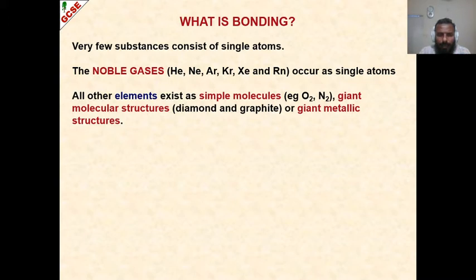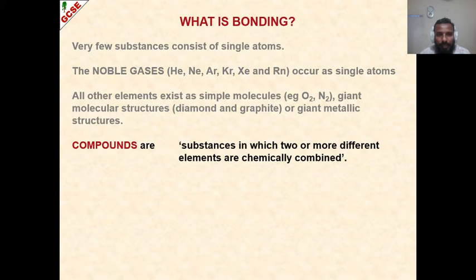Now, chemicals around us are present in different states as well as in different forms. They are either in the form of pure elements, the simplest, purest form, or in the form of compounds. They can be small compounds, or there can be giant molecular structures, giant ionic structures, or giant metallic structures. When elements combine chemically in different ratios, they give us compounds. Two or more elements combining chemically in different ratios.